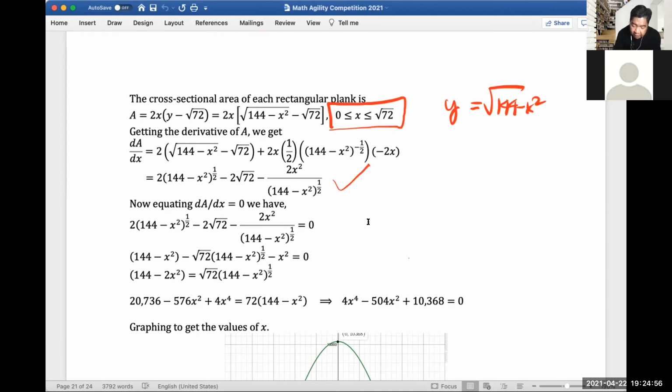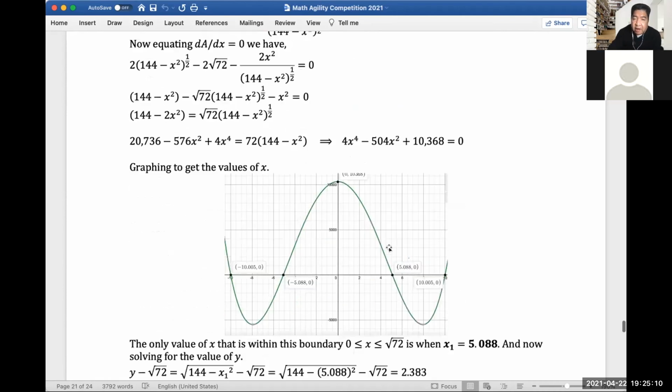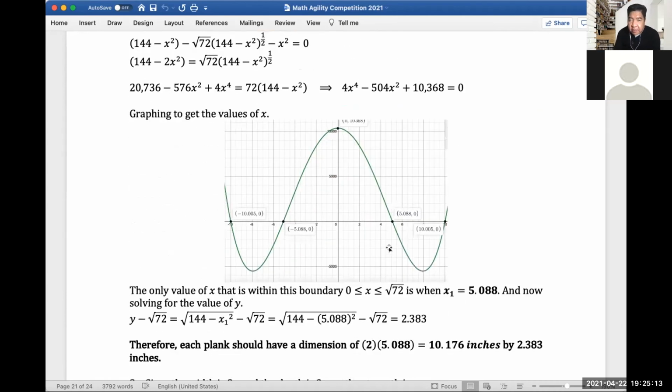And then let's equate it to 0, and then solve for the value of x. So instead of using the quadratic formula, because we can use it, I actually graphed it to see it easier. So you would have 4 values here. One is negative 10, and next is negative 5. And then the third one is 5.088. And then the last x would be 10, right?